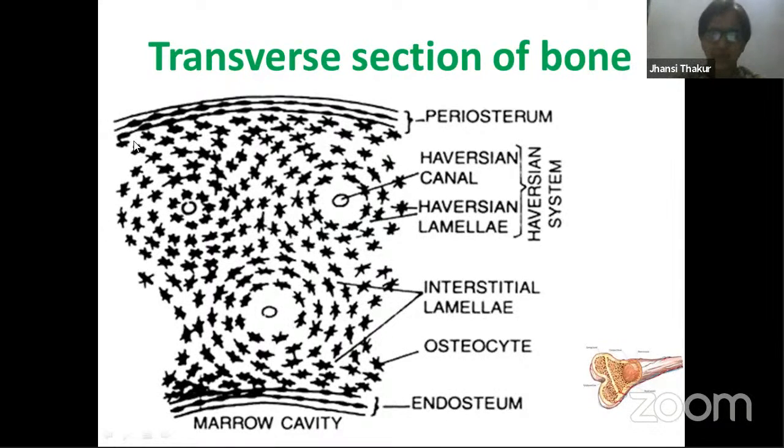The matrix that is present very close to the periosteum, we call that circumferential lamellae. This is outside. In the same way, you find inside circumferential lamellae as well. And then parallel to this bone marrow, you find spaced everywhere the Haversian canal or Haversian system. What is present in the Haversian canal? Bone is vascular in nature, that is, it is supplied with blood vessels. So this has artery, vein, and lymphatic vessel. Surrounding this, you find all the matrix made up of calcium salts, phosphate salts, etc.